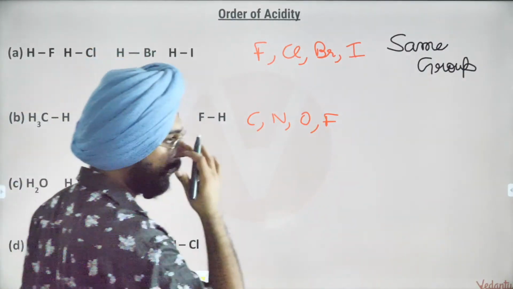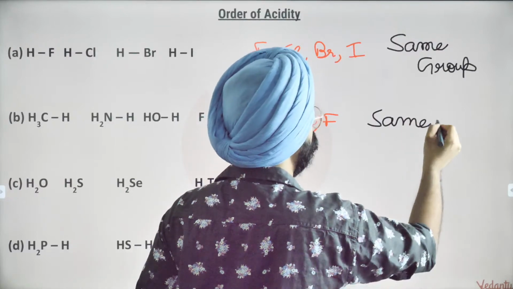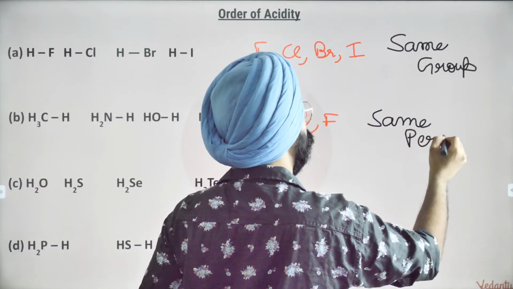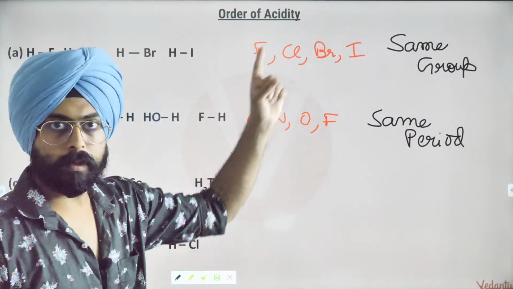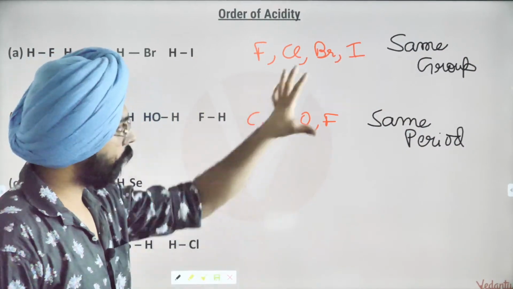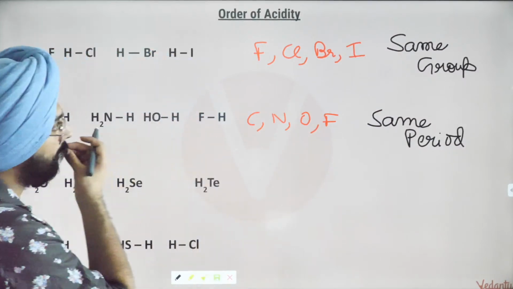These belong to the same period. Same group, same period. Understood the difference between these two cases?